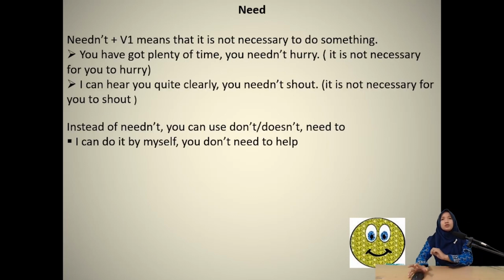We can also use need for showing obligation. Basically, need to. For example, I need to buy some clothes because it's already downsizing. For the negative, as you can see on the slide, you can use don't or doesn't need to, or needn't. Well, I guess you don't need to buy new clothes because you still have many.